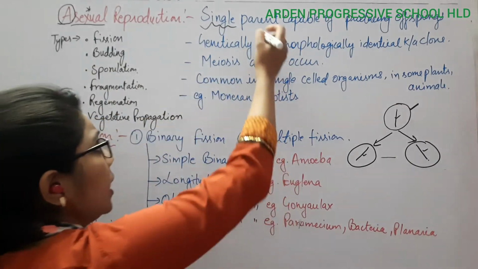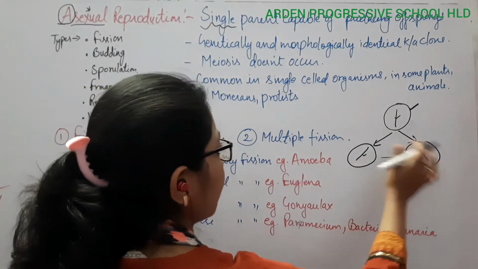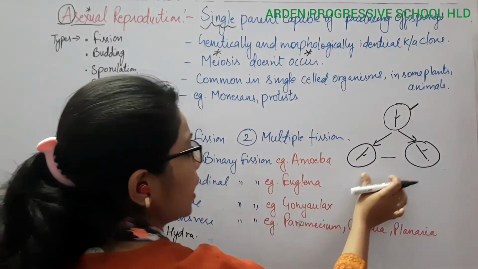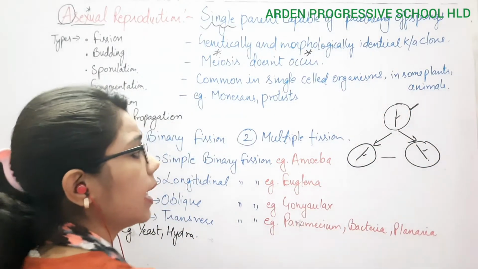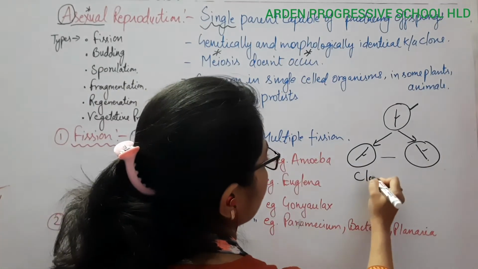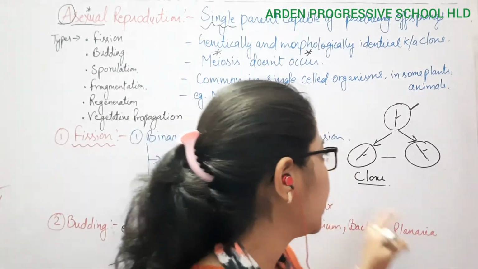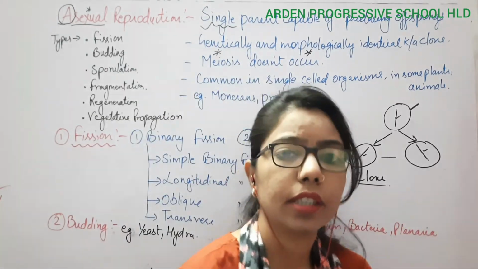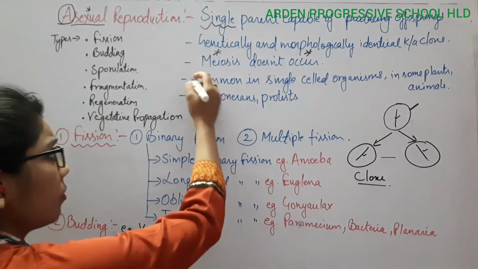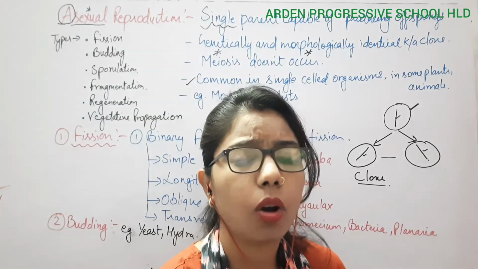So here we can say that a single parent is involved, and the individuals that develop are genetically as well as morphologically identical to their parent as well as among themselves, and these are known as clones. What are clones? If I ask the definition of a clone, it is morphologically and genetically similar individuals. Mostly we can see this type of reproduction in single-celled organisms.